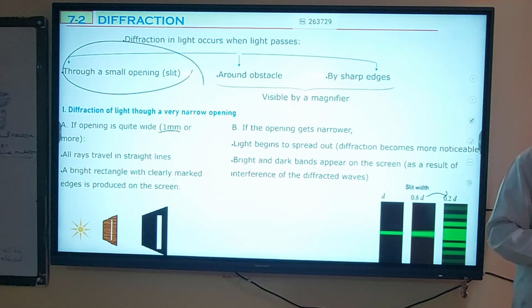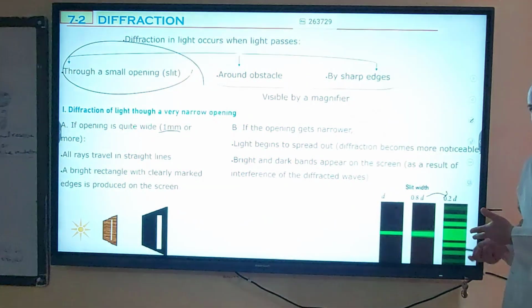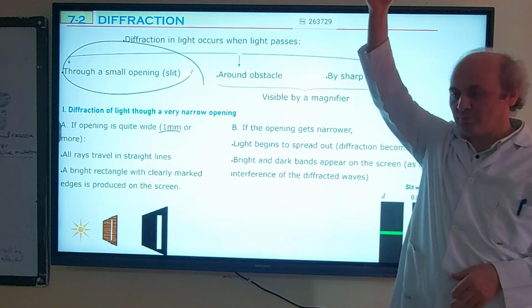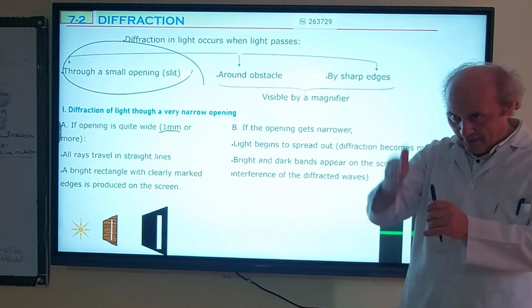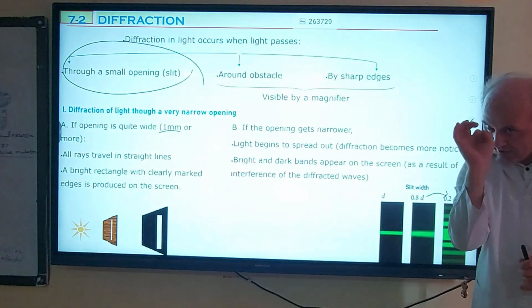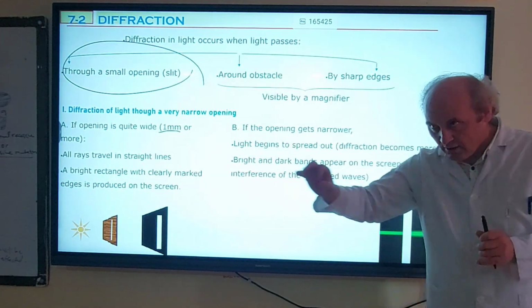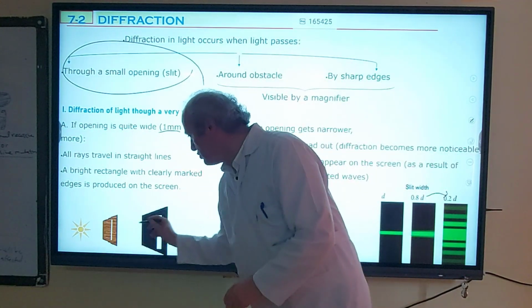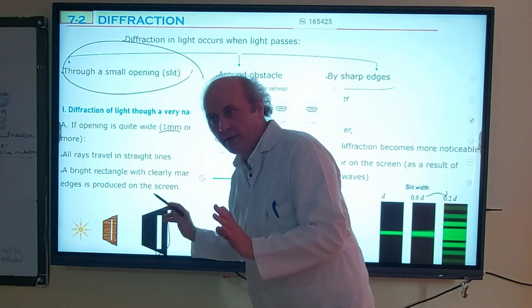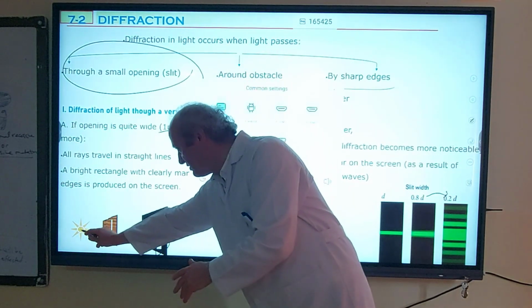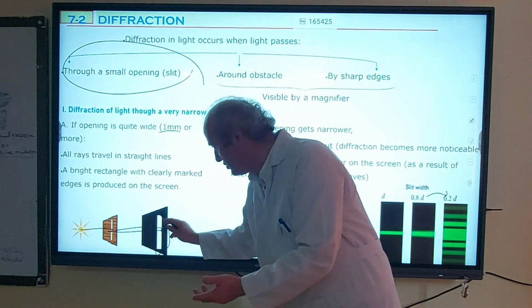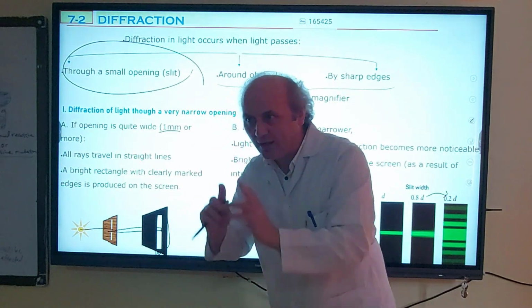Then they started thinking, okay, the particle model is not enough to explain this. What do you mean by particle? Particle means, for example, I drop this. If I drop this, it will go in a straight line, right? If light is particles, the particles must move on a straight line. So the particles coming through the slits will pass and illuminate here, other particles pass and illuminate here. You are going to see just a rectangular illuminated region.